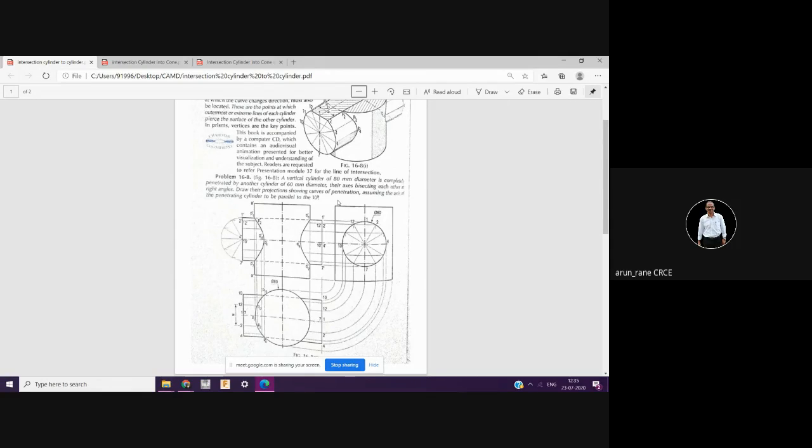Now this is a problem: a vertical cylinder of 80 diameter is completely penetrated by another cylinder of 60 diameter.